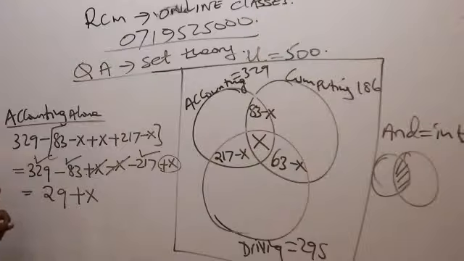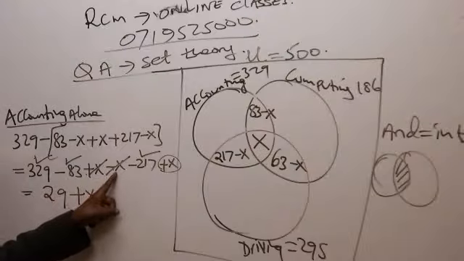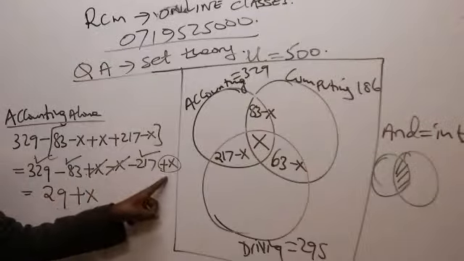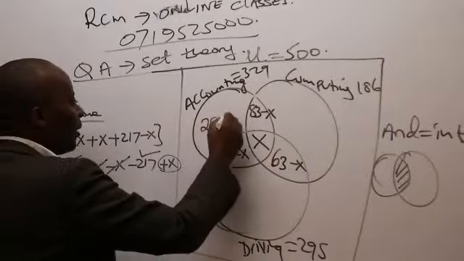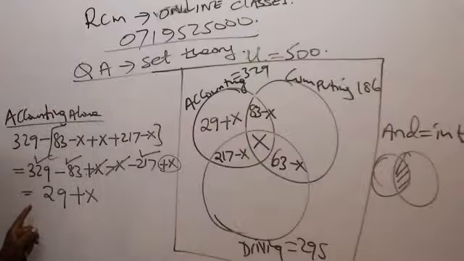Not minus X, because you see this and these are cancelling out, leaving me with the plus X. Got it. Thank you very much. So this is supposed to be 29 plus X like that.